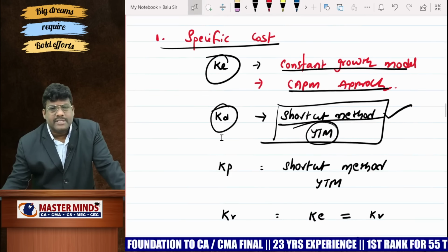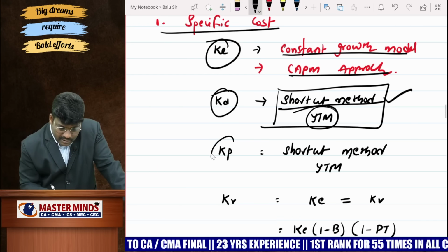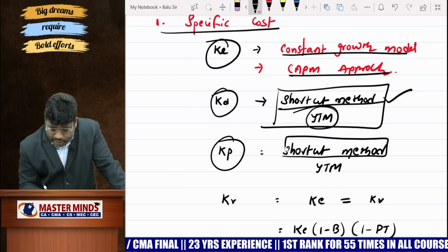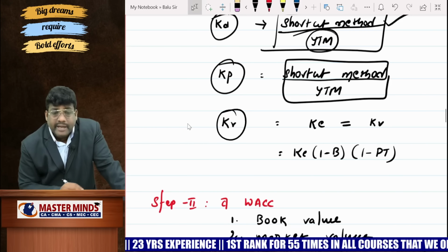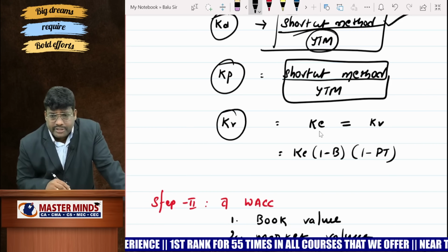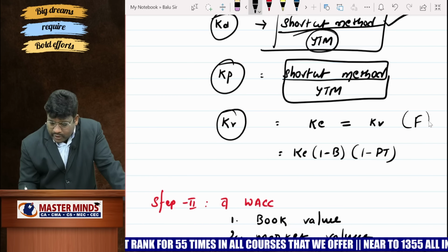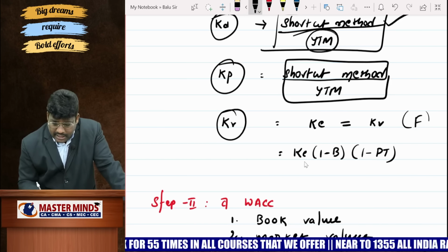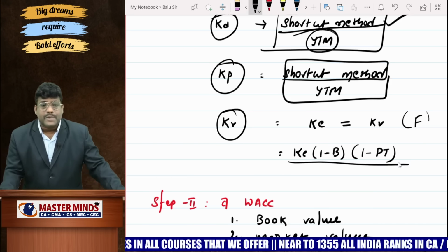Okay. Irredeemable also is there. Redeemable, you check it once again. Thereafter cost of preference. Cost of preference also give priority to shortcut method and YTM technique. And cost of retained earnings. Cost of retained earnings, since retained earnings are funds belonging to equity shareholders, so KR equals KE. But in the absence of flotation cost only, this point you check it. And thereafter another ratio, KE equal to 1 minus brokerage, 1 minus personal tax.